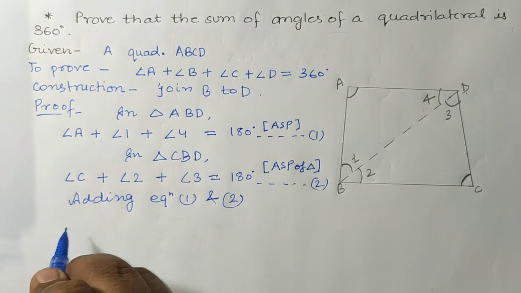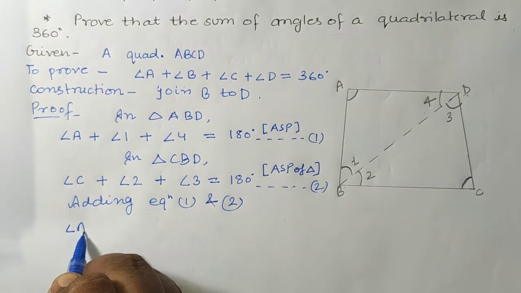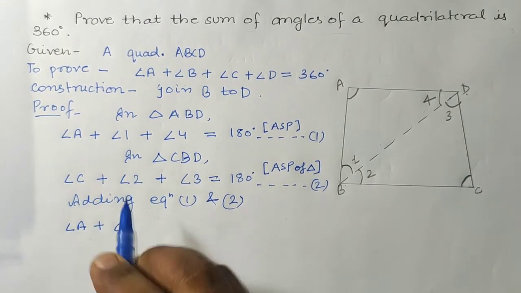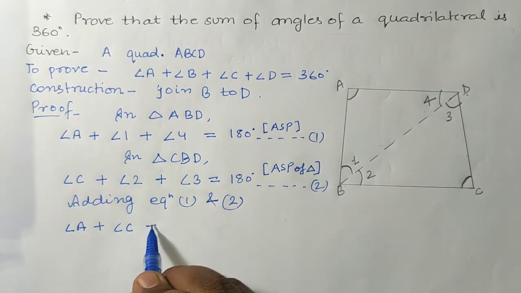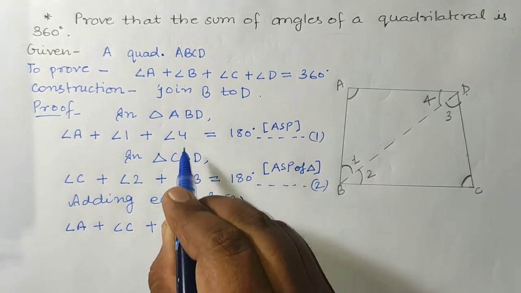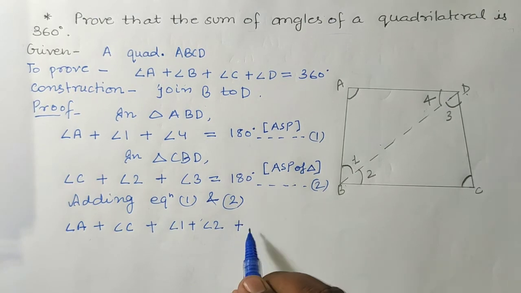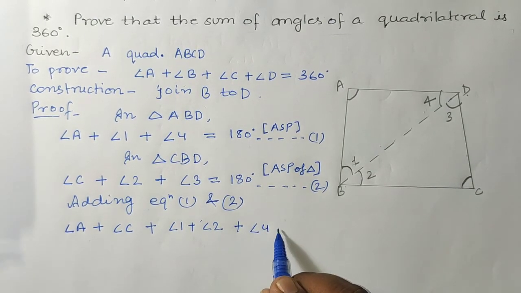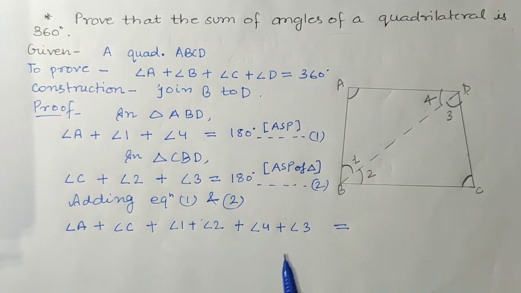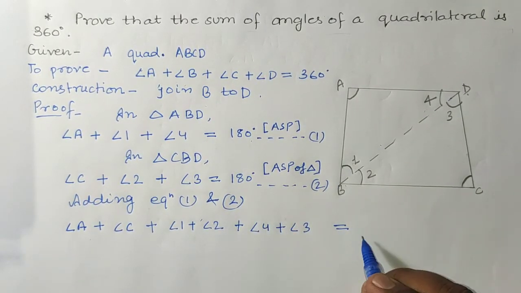So here the left hand side will be angle A plus angle C, angle 1 plus angle 2, angle 4 plus angle 3, and the right hand side 180 degrees plus 180 degrees.